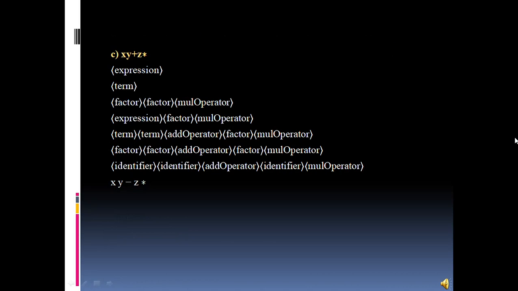Okay, the second string given is x y plus z and a multiply operator. Here the whole string is represented as an expression. Then it is also represented as a term.